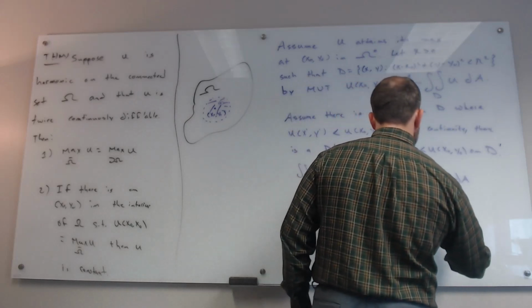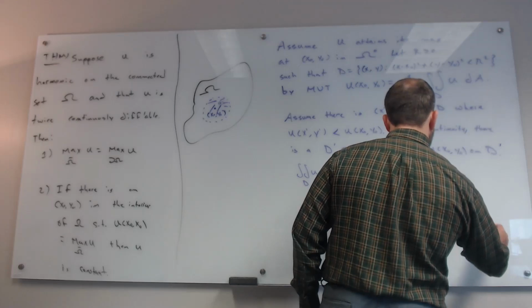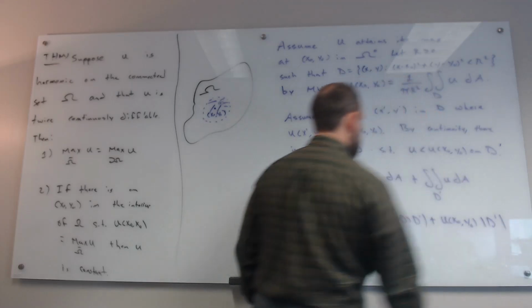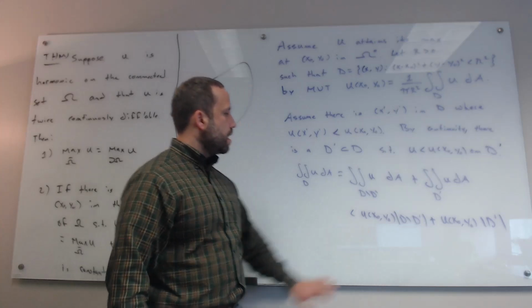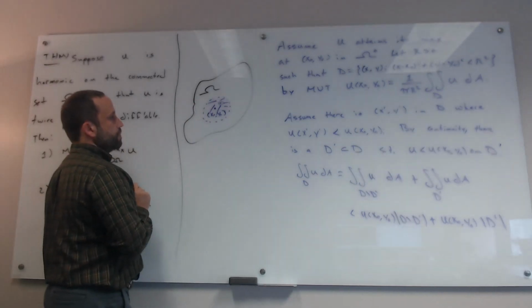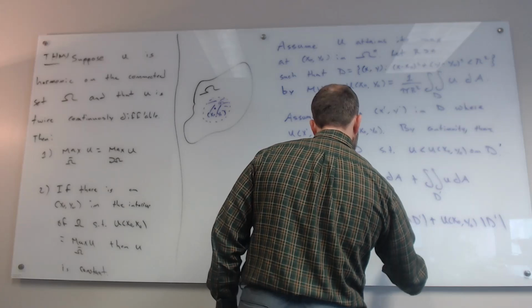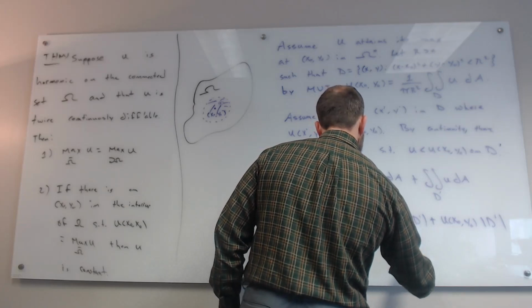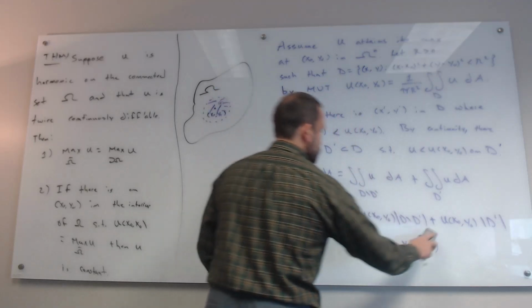So this is going to be less than u of x naught y naught times the area of D prime. Okay, well I can factor out the u of x naught y naught, but the area of D minus D prime plus the area of D prime is just equal to D. So this is equal to u of x naught y naught times the area of D.